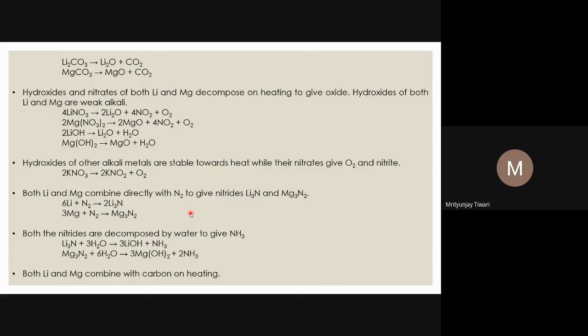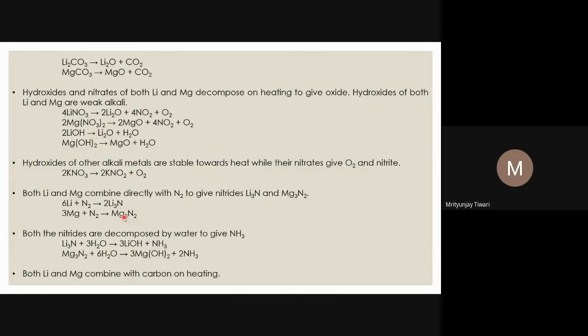We have seen that among the alkali metals only lithium reacts with nitrogen; the other alkali metals do not react with gaseous nitrogen. But magnesium, though it belongs to the second group, reacts with nitrogen to form magnesium nitride. The chemical formulas are different in nature, but they are both nitrides. Both nitrides are decomposed by water to give ammonia. When the nitrides of lithium and magnesium react with water, they give ammonia and the hydroxide.